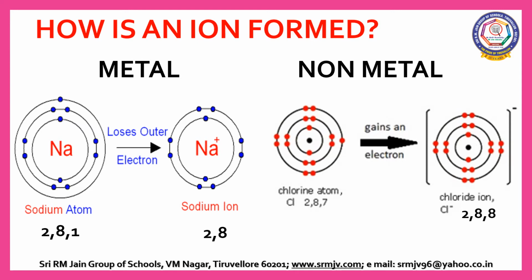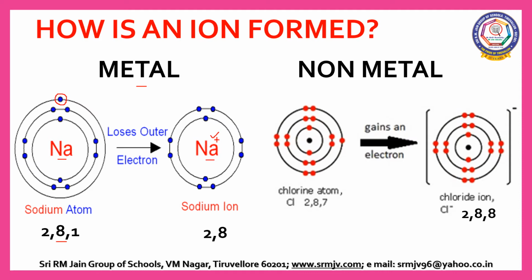For example, sodium is a metal. Its atomic number is 11. Its electronic configuration is 2, 8, 1. In order to attain stability, sodium loses one electron from its outermost shell and becomes Na+. Na is an atom, whereas Na+ is an ion. Since it carries positive charge, it is known as cation.